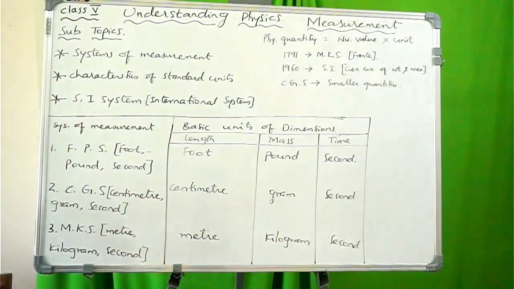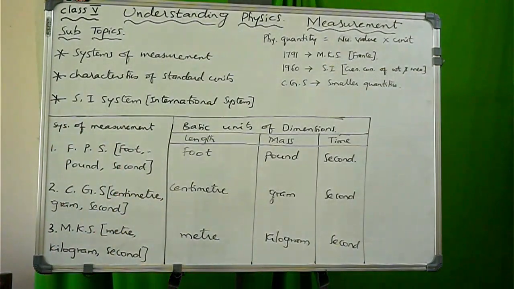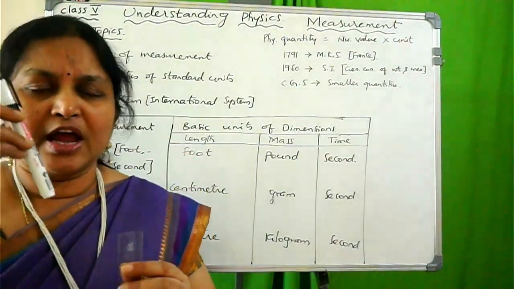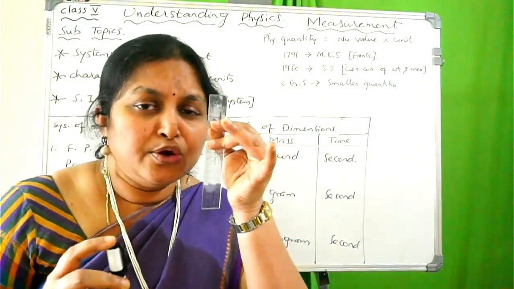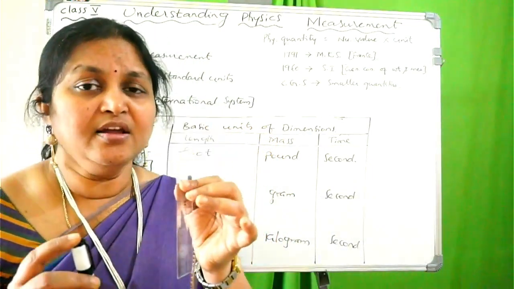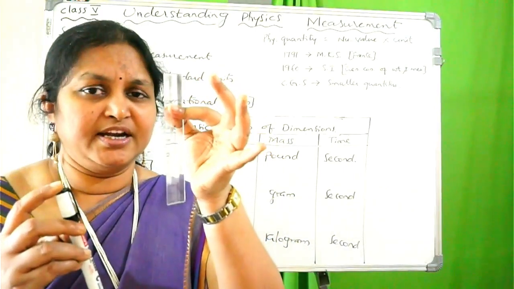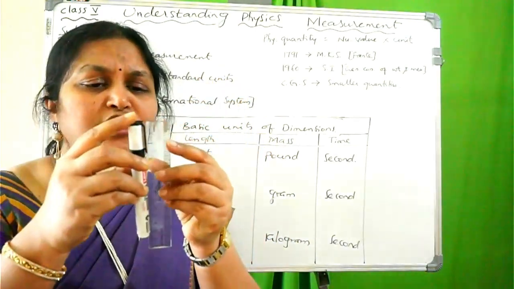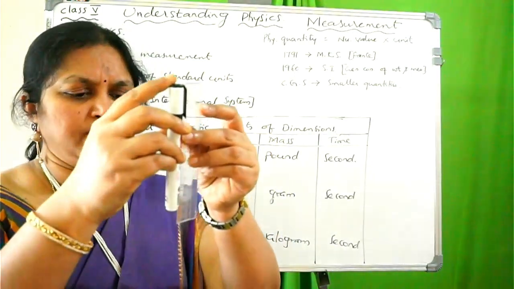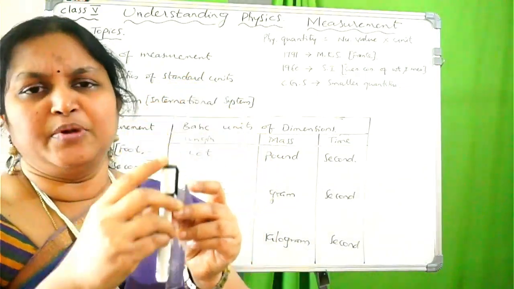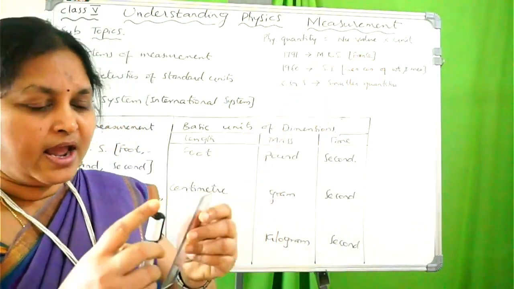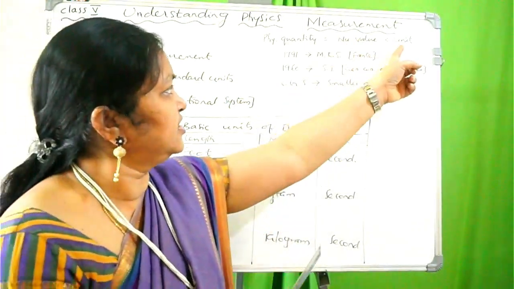Suppose this is the marker, and I have one scale here. I want to measure this unknown quantity with a known, constant standard quantity. This scale is the known constant standard quantity. When I measure, I see centimeters here. I want to measure the marker, and it is 13 centimeters. That 13 is the numerical value, and this centimeter is the unit.